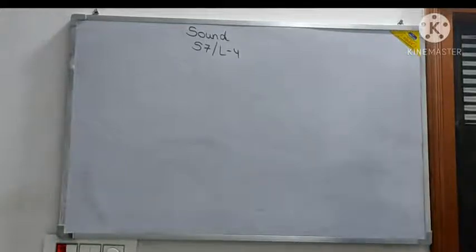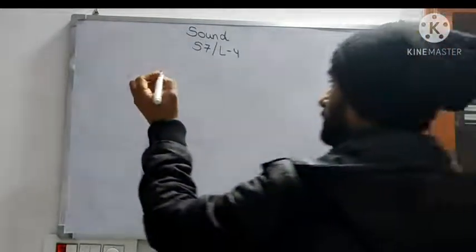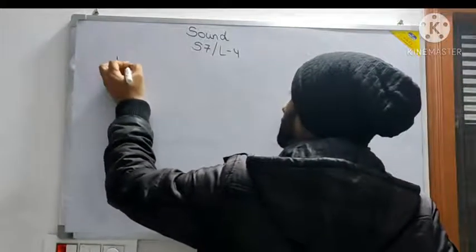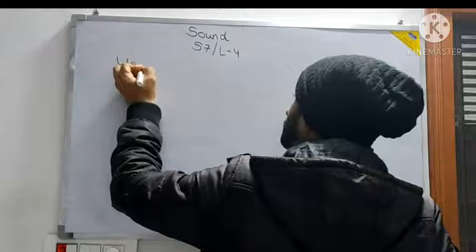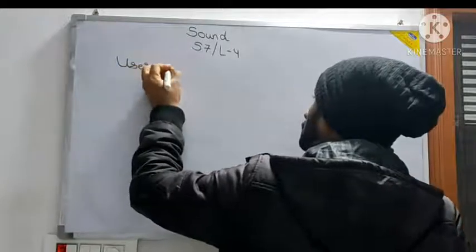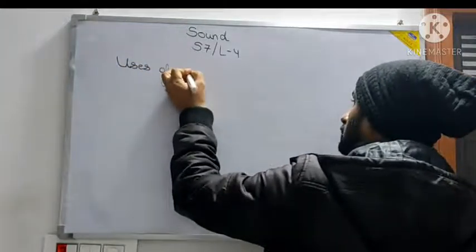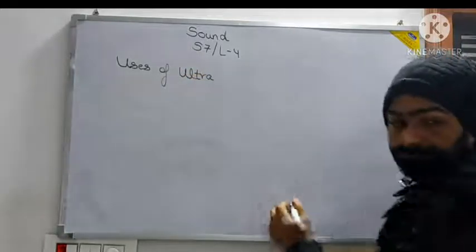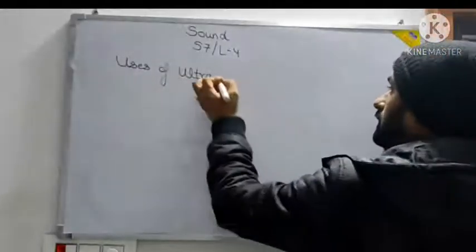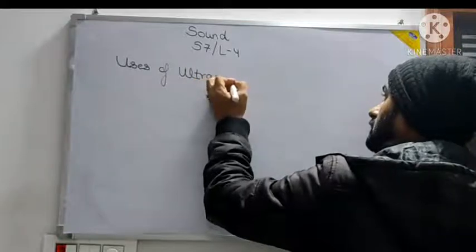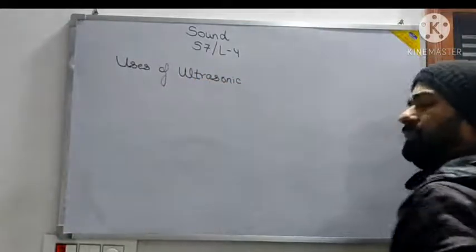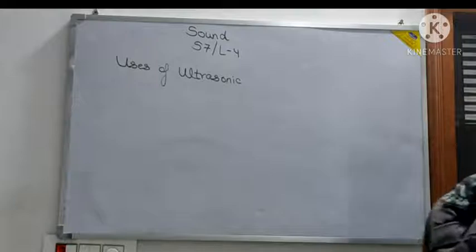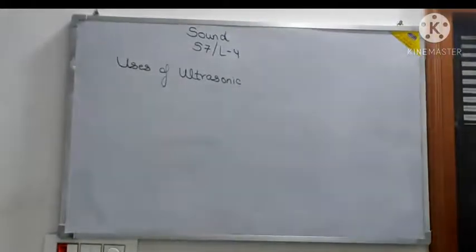Coming to the uses of ultrasonic vibrations. This is our article, uses of ultrasonic. This can be a question you get in section B, where you get 10 or 12 questions.